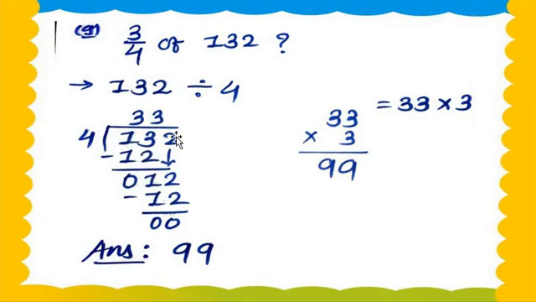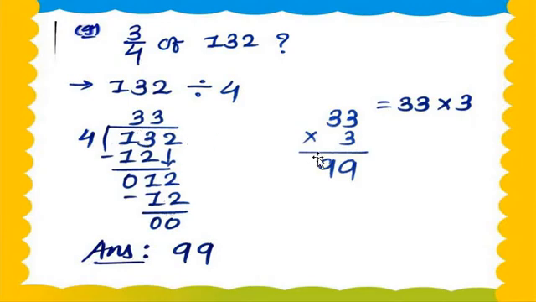And now what to do? Then we bring down the next digit. Here I am bringing down the second digit. Got my point, my dear students? It makes 12. So in the table of 4, 12 will come. Yes, but where? 4 1s are 4, 4 2s are 8, and 4 3s are 12. So 12 minus 12 is 0. Now what we got here is the answer 33.